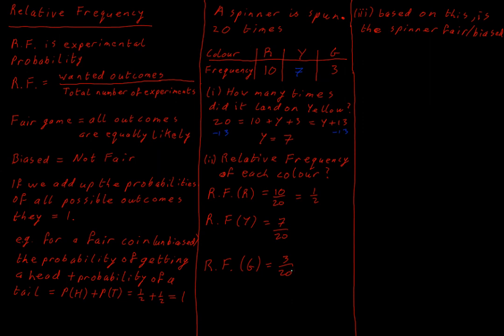The relative frequency of getting a green is way lower than the other two. So I would say it's biased, as the relative frequency of getting a green is much lower than the other colors.